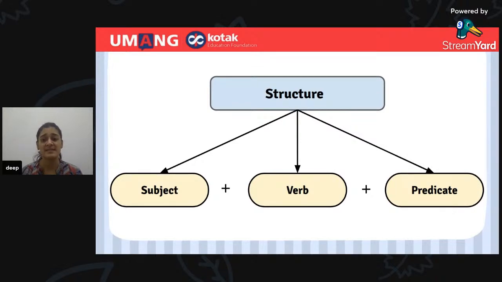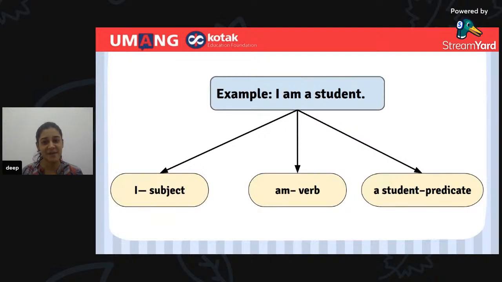It starts with the subject followed by the verb and a predicate. So let's have a look at an example. I am a student. In this sentence, I is our subject, am is our verb, and a student is the predicate. Okay, is that clear to everyone?